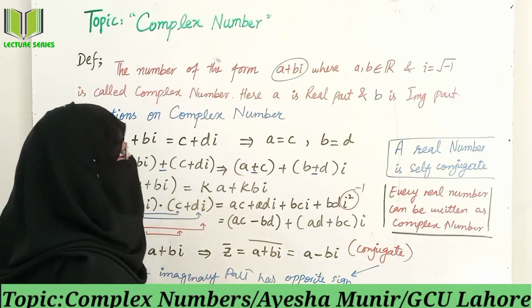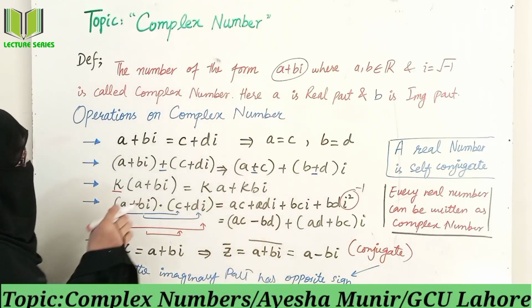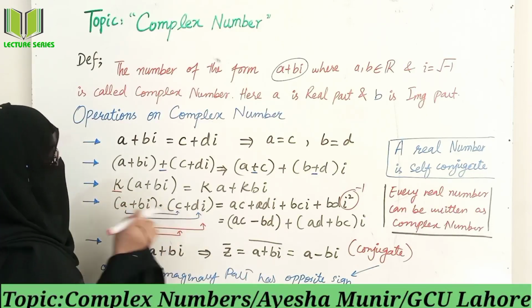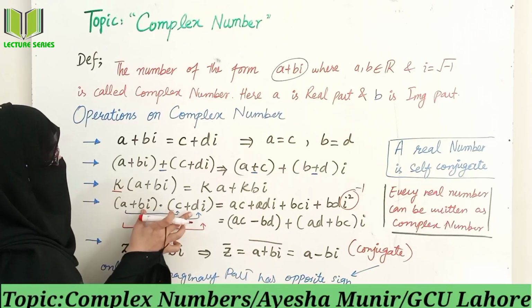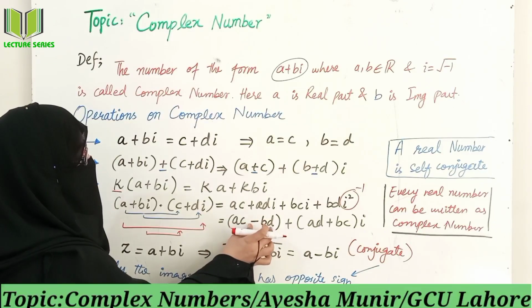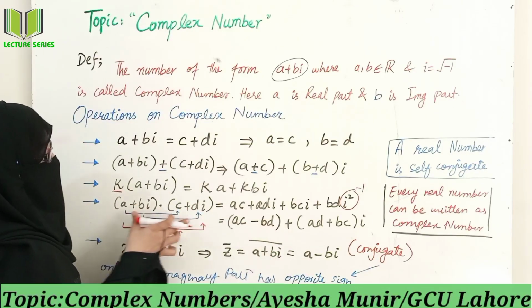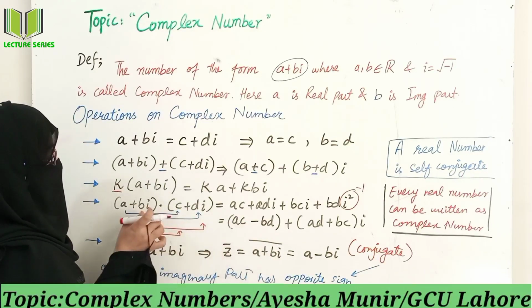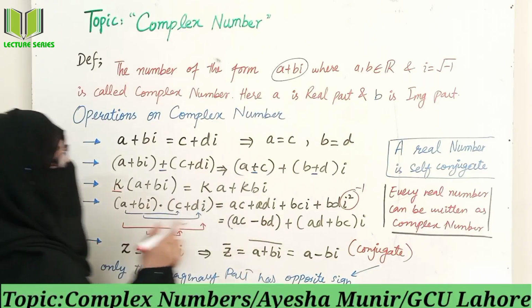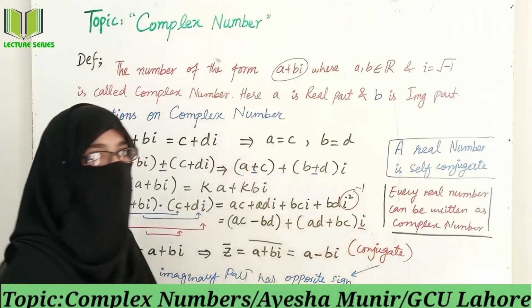In general, we just multiply AC and then minus sign with BD, now A into D, then plus B into C, and iota is considered as common.